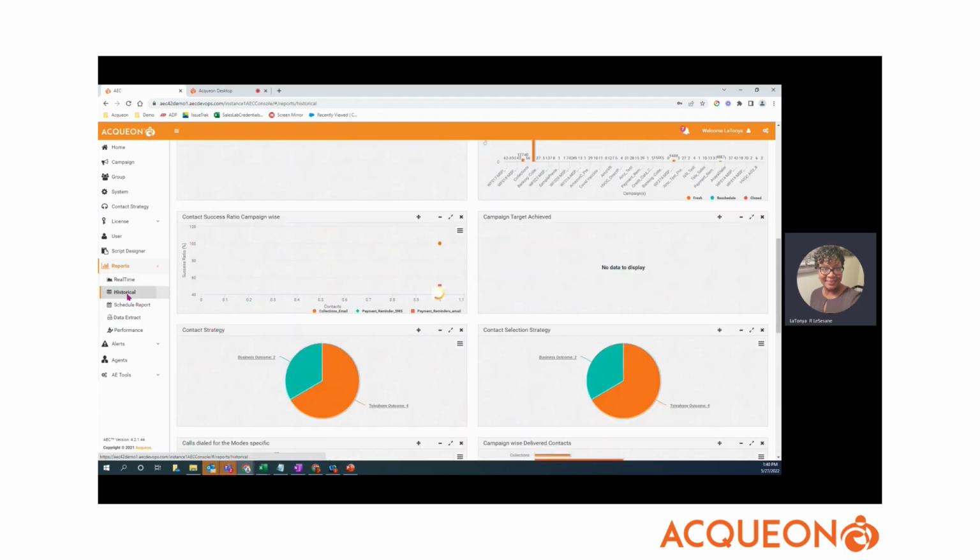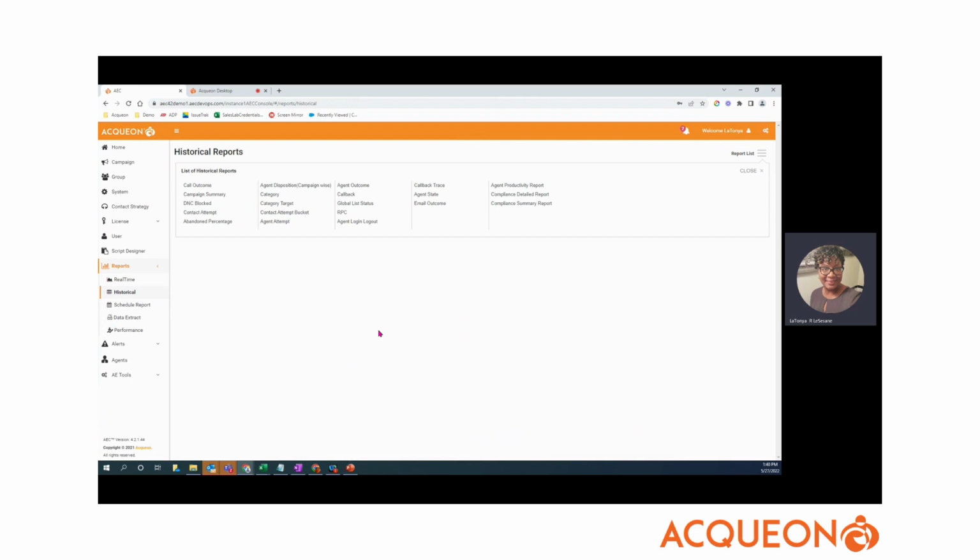We have historical canned reports that have been built that can be utilized to run reports on an ad hoc basis, or you can take these same reports and schedule them to run at a particular time. We do have the ability to extract any data that has been collected within our databases and dump it to an external location, or you can use our open APIs to pull data into your BI tool. So high level, that's some of the functionality that we have available.